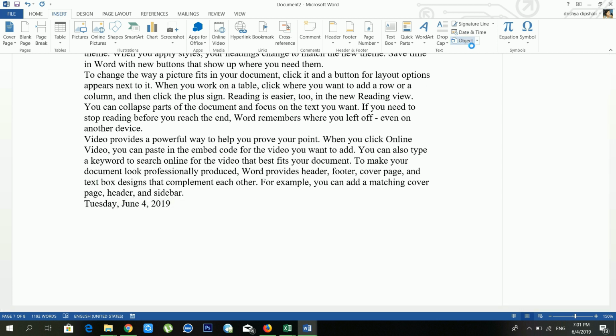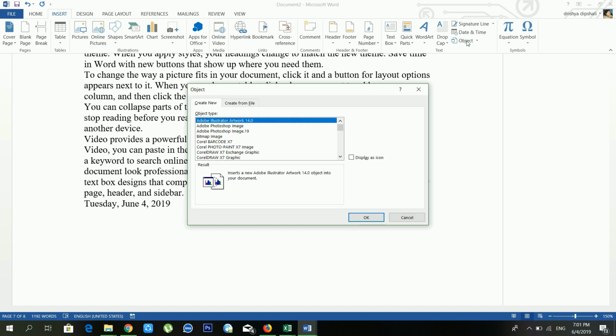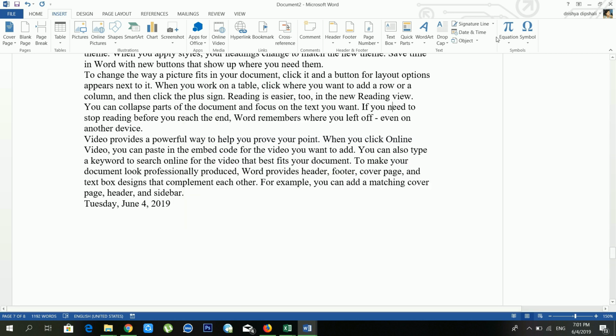Another option is object. If you want to use other program files such as Microsoft Word, or if you have an idea about Adobe Photoshop, you can use it. If you have an idea about Microsoft Excel or CorelDRAW, there are lots of software available. If you know and can use that kind of software, you can use another software file inside your document.